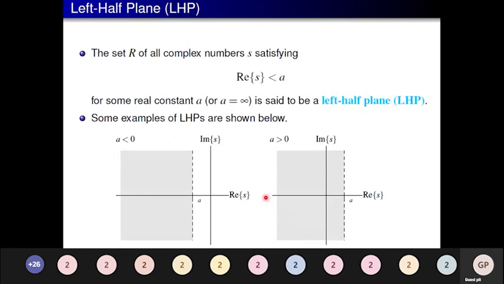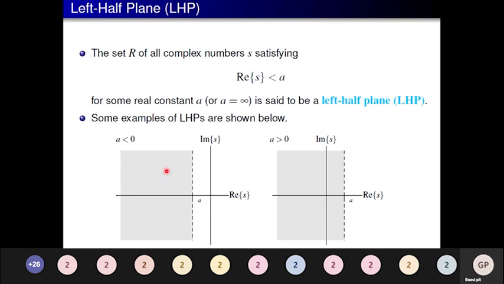First, let us see what the left half of the plane is. The set of all complex numbers s satisfying real part of s less than a, for some real constant a, is the left half of the plane.